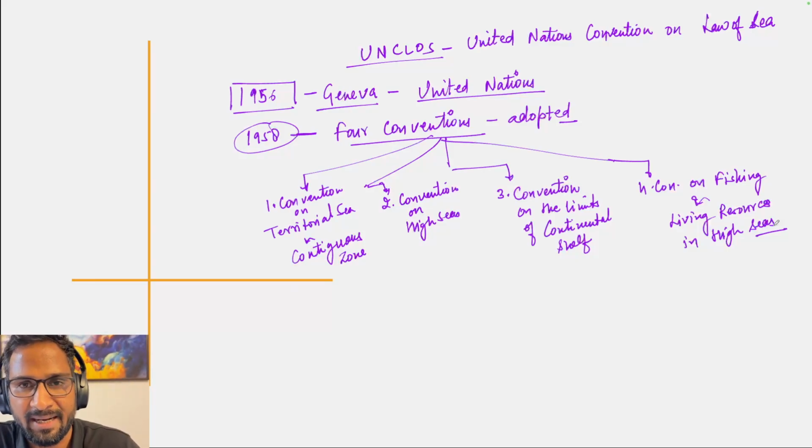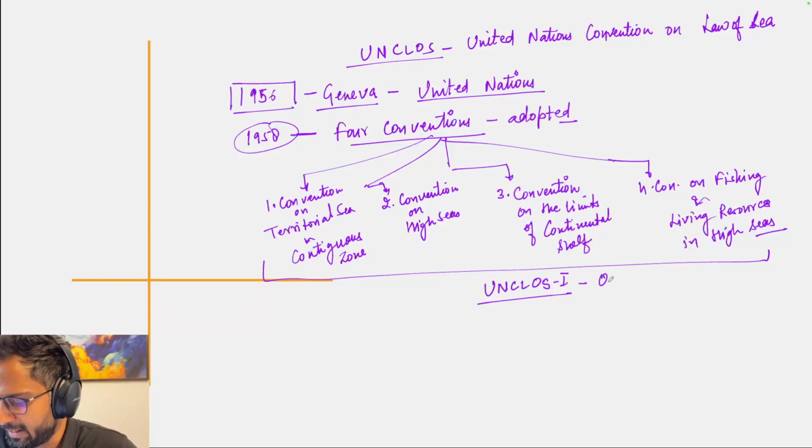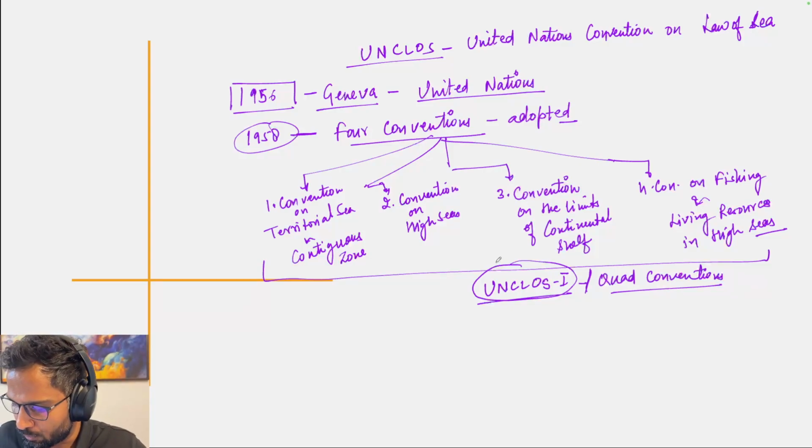They came into force in the 1960s. These four conventions are together known as UNCLOS 1, or you might also find the name Quad Conventions on Law of Sea. So these Quad Conventions are also referred to as UNCLOS 1. As I said, they came into force in the 1960s, at different times, 1962 में कोई आया, 64 में आया, 66 में आए.